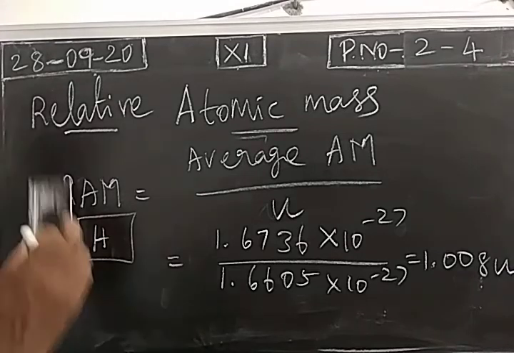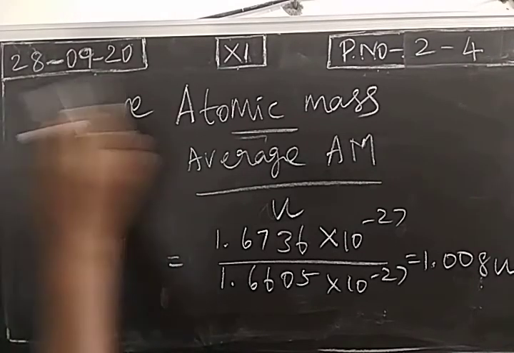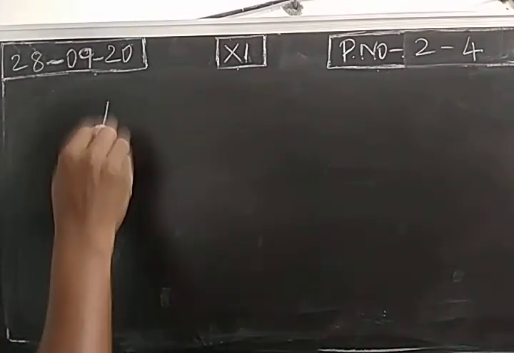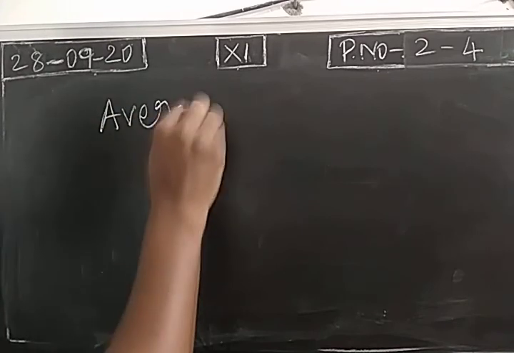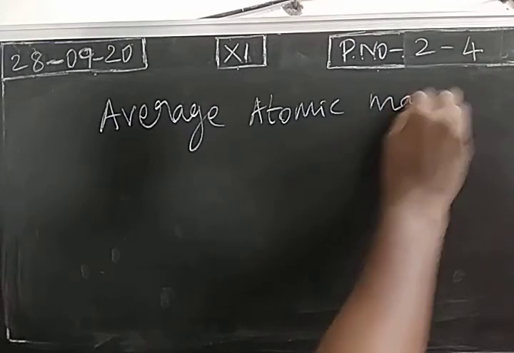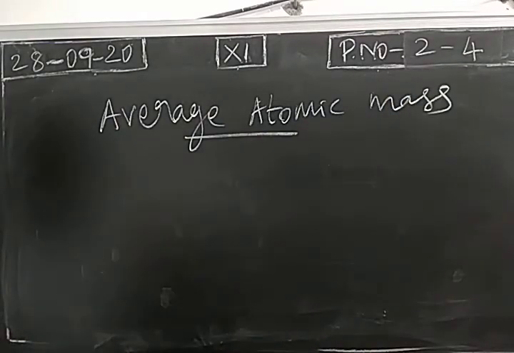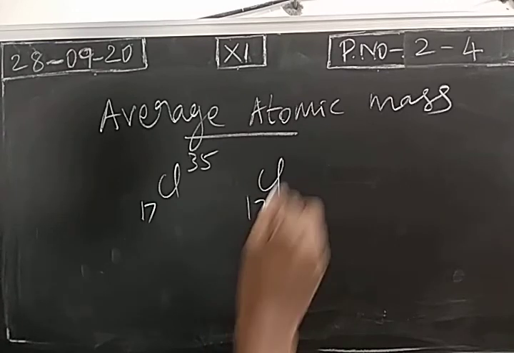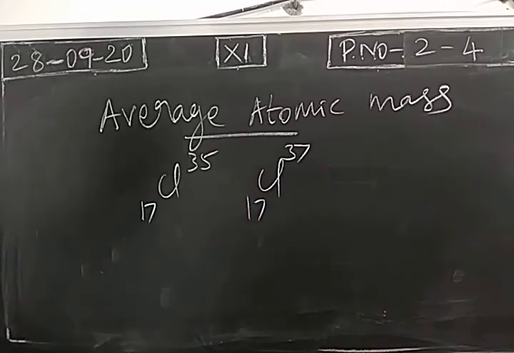How to calculate average atomic mass? When you consider an element, it will exist in different isotopic forms. Consider chlorine. Chlorine element will exist in two isotopic forms, chlorine 35 and chlorine 37.